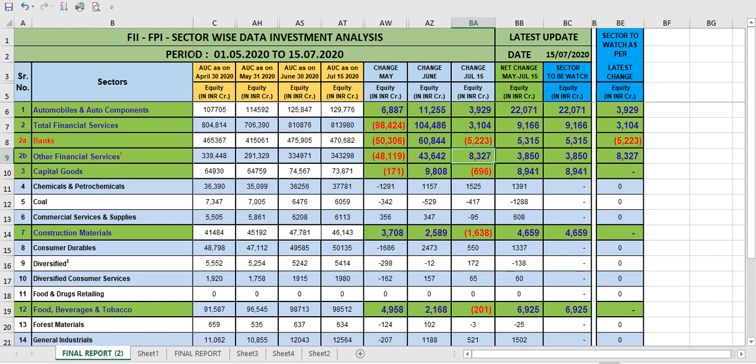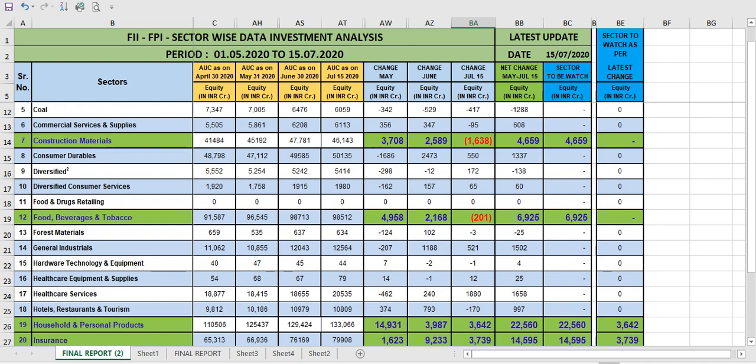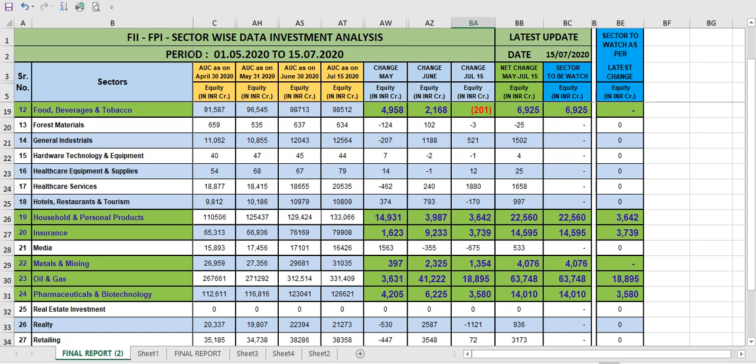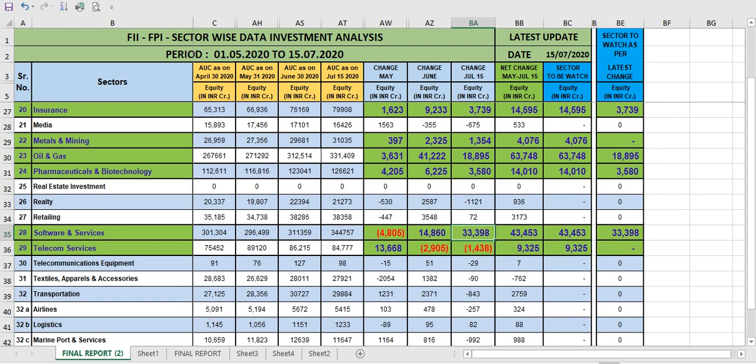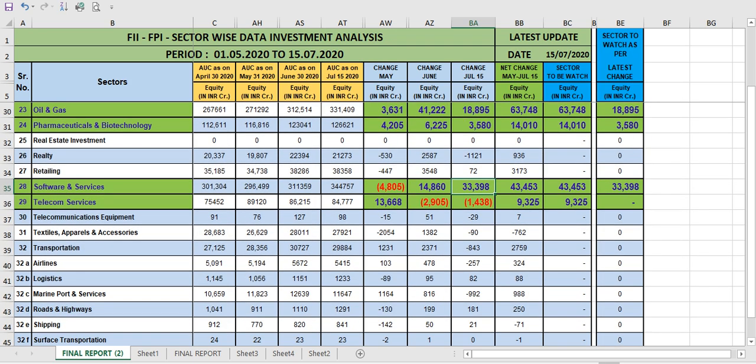But they withdrew from the bank and put in the financial sector. Okay, now you can see 18,895 crore they put in oil and gas. Now what happened? 33,398 in the IT sector. Okay, so by this way you get an idea.